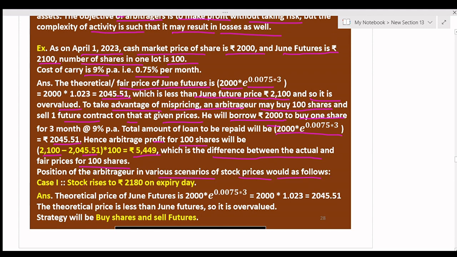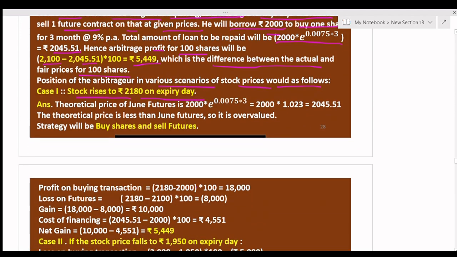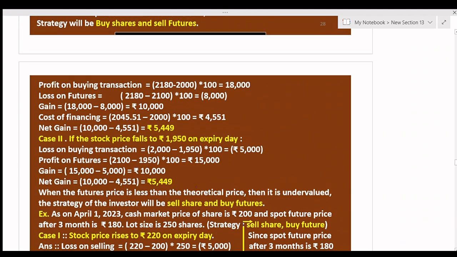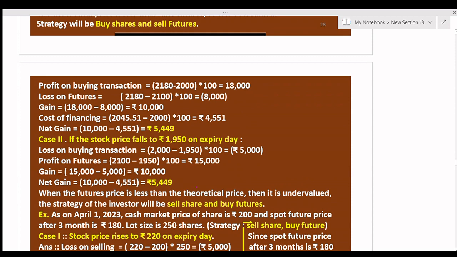Case 1: if the stock price rises to rupees 2180 on the expiry date, the strategy is buy share and sell future. Now you have to find out the profit on the buying transaction. You buy the share at rupees 2000 and sell it higher at 2180, into 100 shares lot size, which is equal to 18,000.